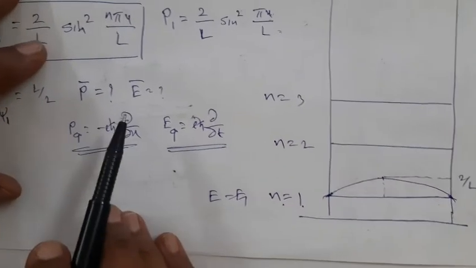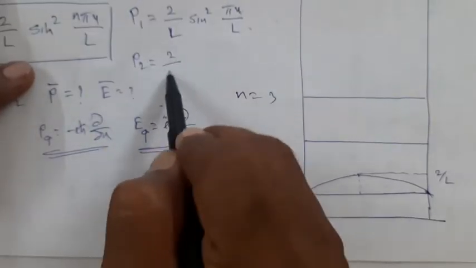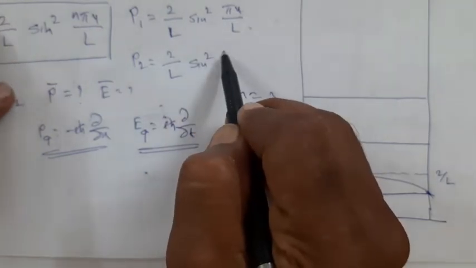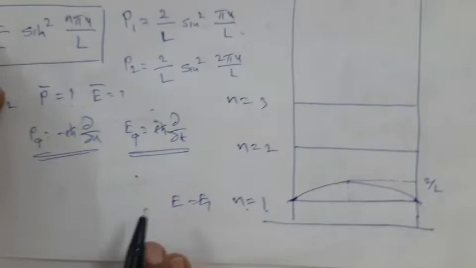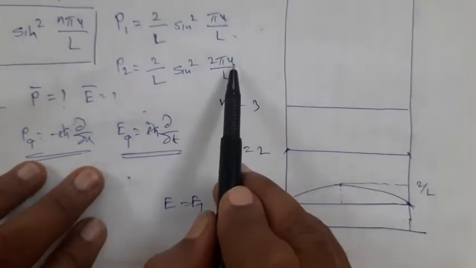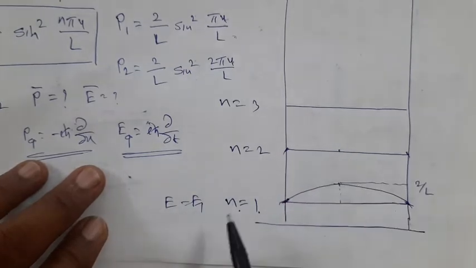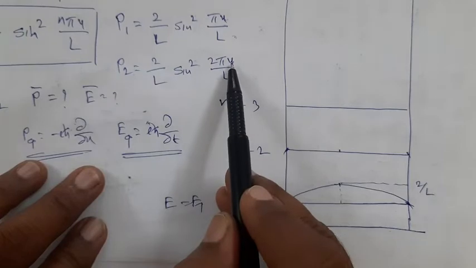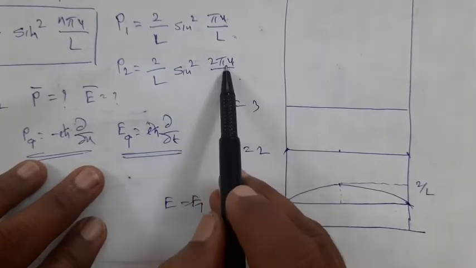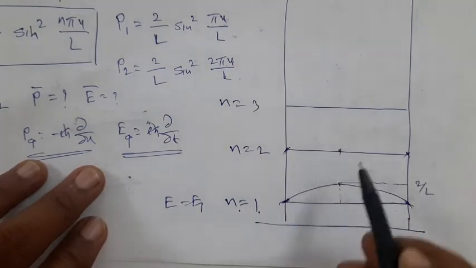Okay. Now we will go for the next probability, that is P2 equal to root 2 divided by L, sine square of 2 pi x upon L. Now for the second quantum state, again at x equal to 0, at x equal to L, and at x equal to L by 2, the probability is 0. See, if I substitute L by 2, then L gets cancelled, 2 gets cancelled, sine square pi is again 0, and therefore it is 0. Therefore here probability 0, here 0, and here 0.